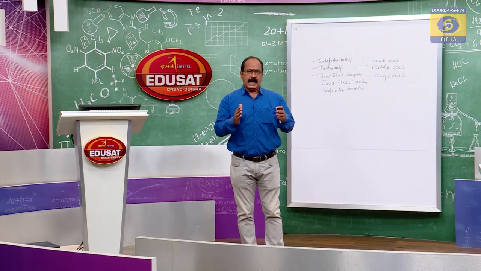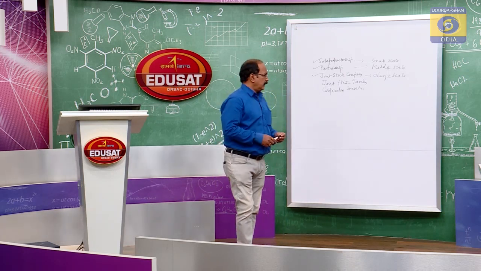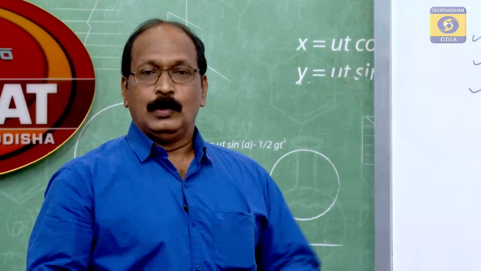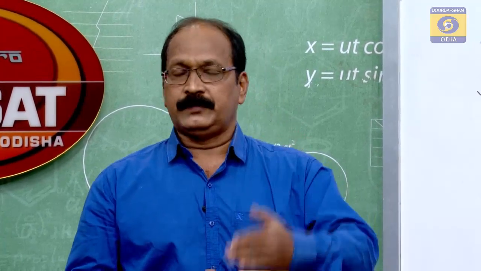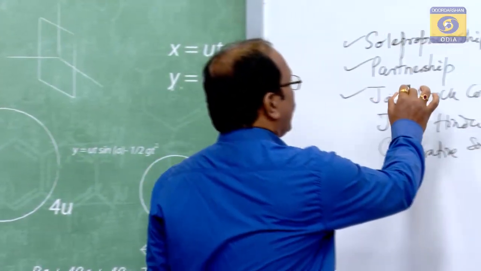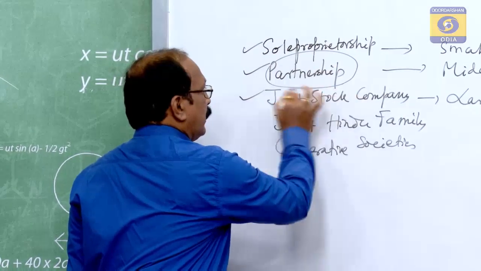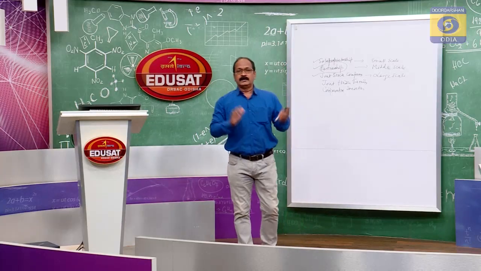All these things are limitations of sole proprietorship business. Okay? To overcome these type of limitations, the partnership business came into existence. Partnership, what does it mean?